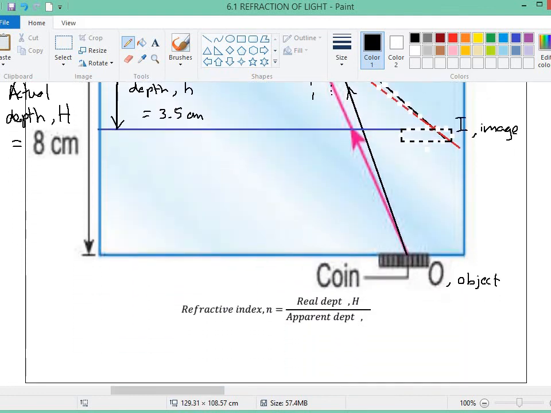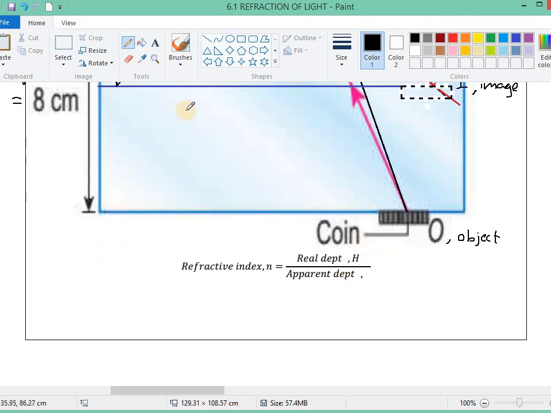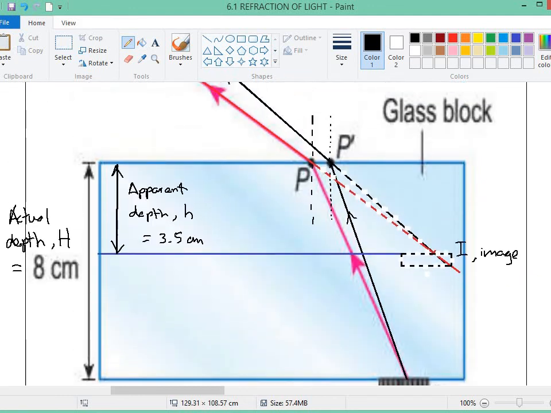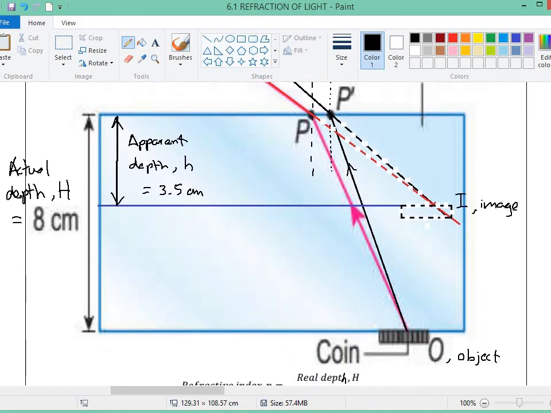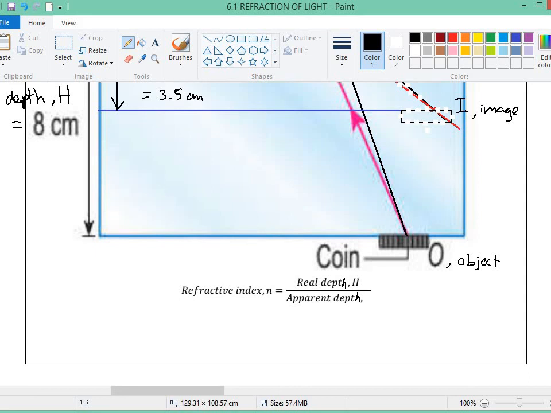So we found out that we can also calculate the refractive index of the medium by using the real depth and the apparent depth. For example here, the real depth is 8 centimeter and the apparent depth is 3.5.